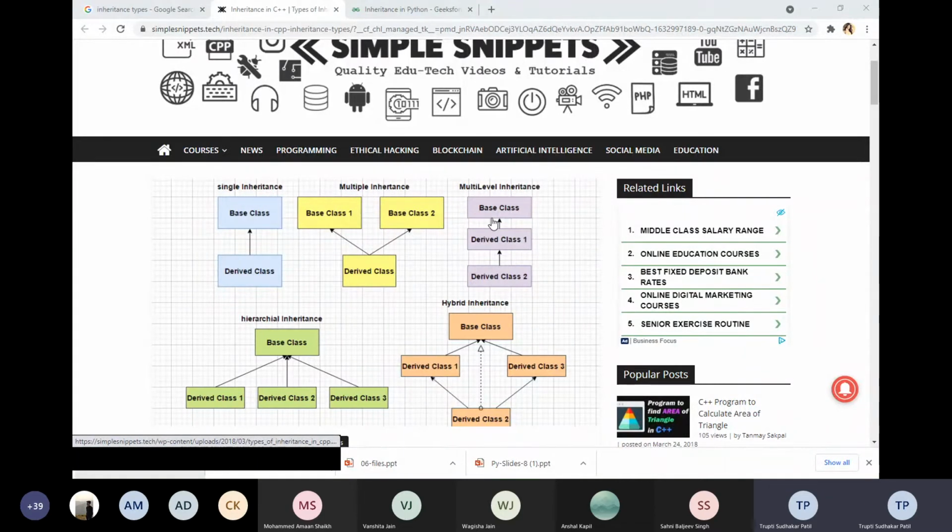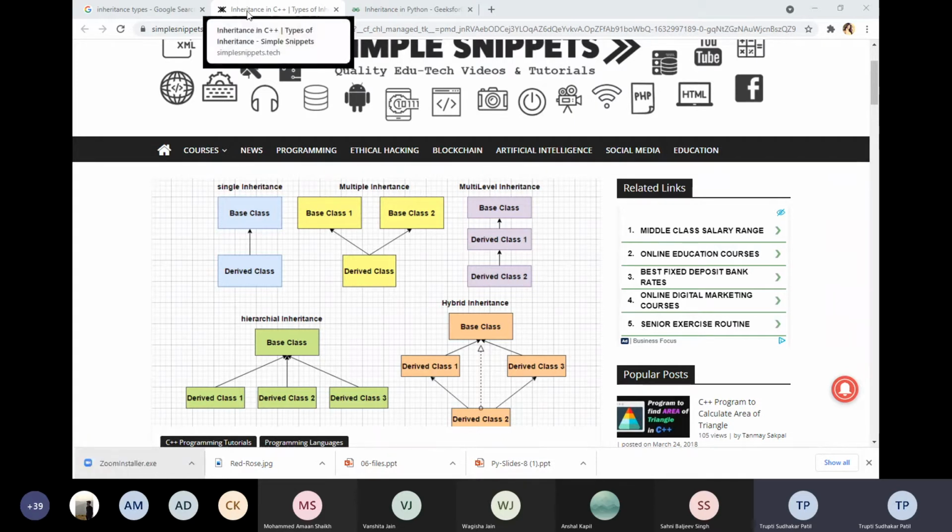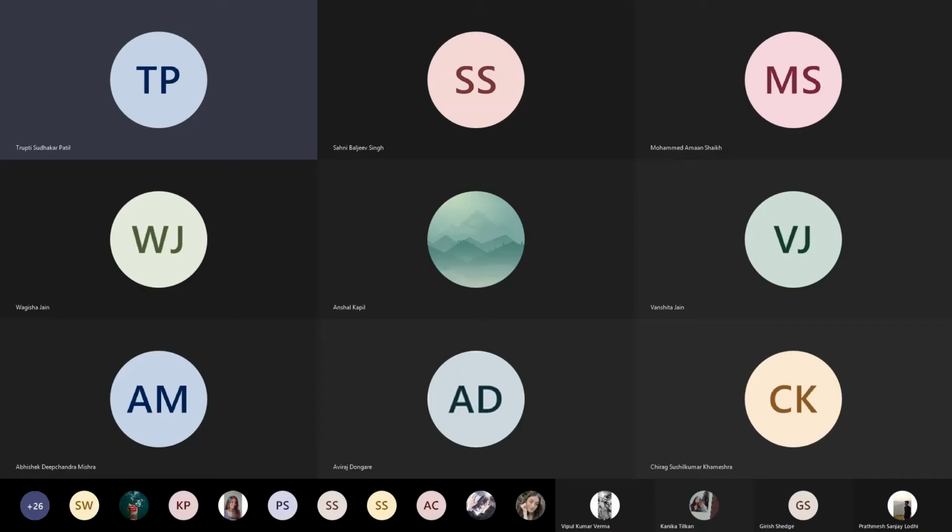Here we can have one base class multi-level में and there are 2, 3, 4 child classes also. This is hierarchical, we can have one base class or super parent class and there are 2, 3, 4 child classes also. And in hybrid we can have a combination of this. There are the base class, child class. So it will be a combination of any kind of inheritance. So this is the diagram of inheritance you should remember.